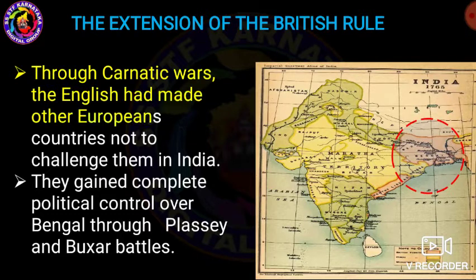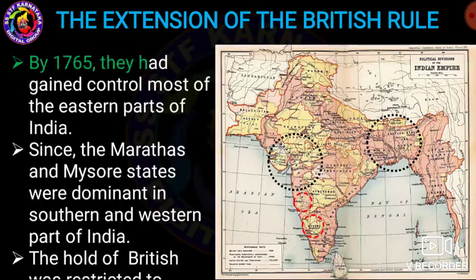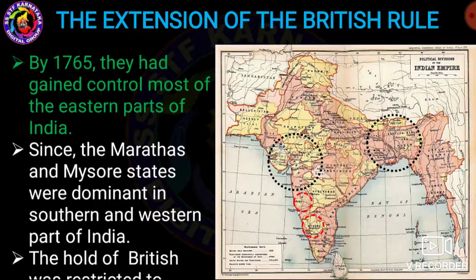My dear students, through the Carnatic Wars, the British made sure that other European countries could no longer challenge them in India. They gained complete political control over Bengal through the Battle of Plassey and the Battle of Buxar. All of you know that. Understand? Then by 1765, they had gained control over most of the eastern part of India.